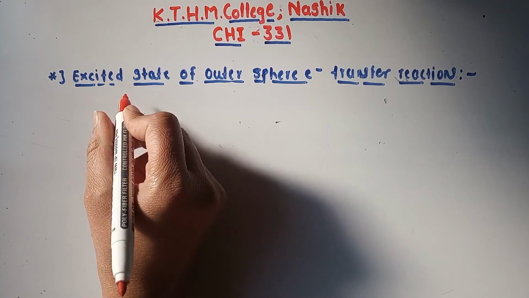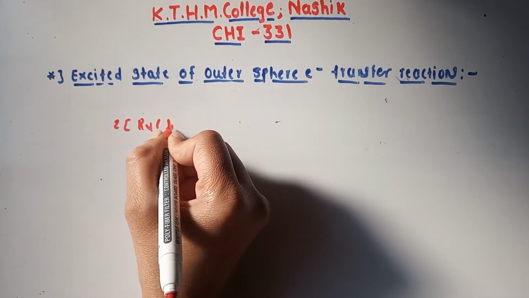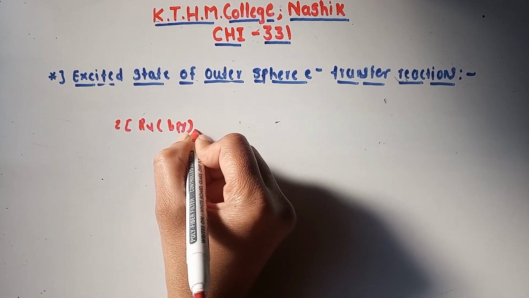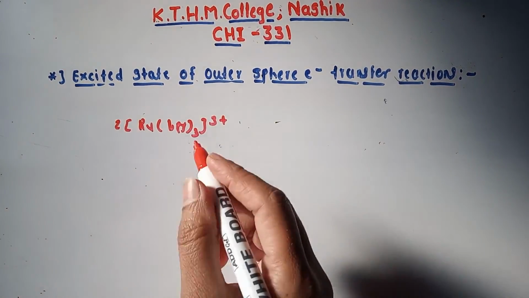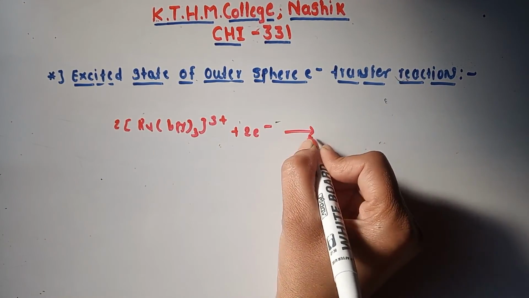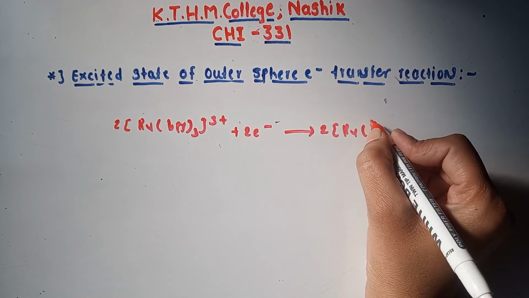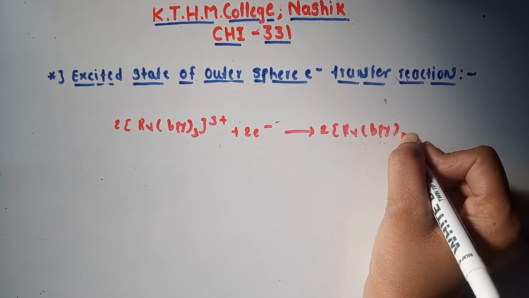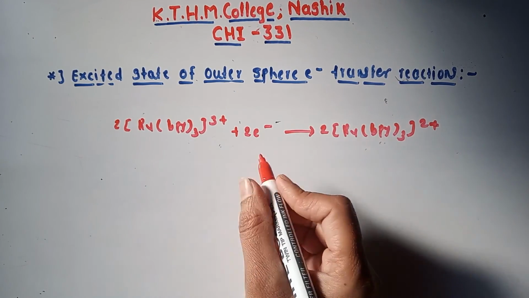Ruthenium bipyridine 3 3 plus plus 2 electron gives twice ruthenium bipyridine 3 2 plus.